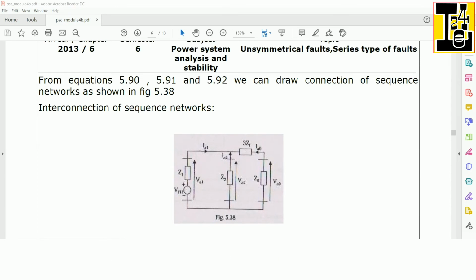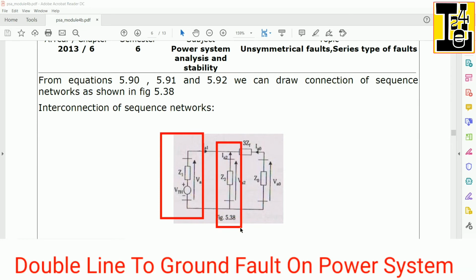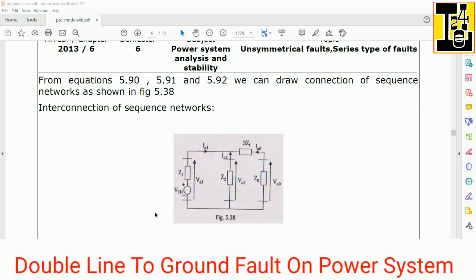That is, the positive sequence Thevenin equivalent network is connected in parallel with the negative sequence Thevenin equivalent network of the power system with respect to fault point F, which will be in parallel with the zero sequence Thevenin equivalent network of the power system with respect to fault point F. Here one thing we need to remember is the fault impedance 3ZF is connected between the negative sequence Thevenin equivalent network of the power system and the zero sequence Thevenin equivalent network of the power system.